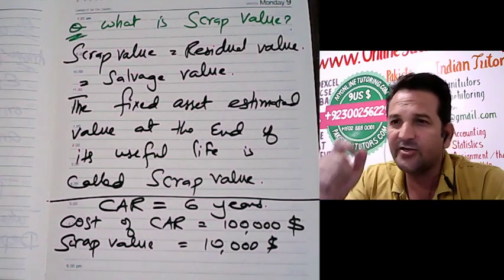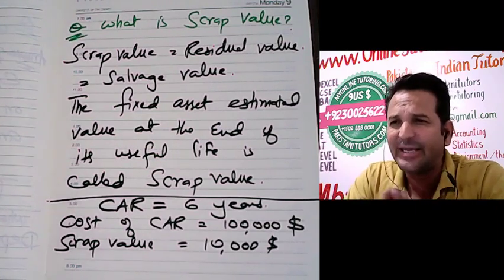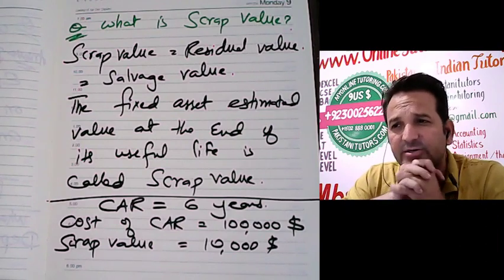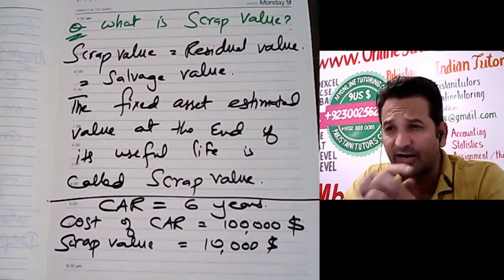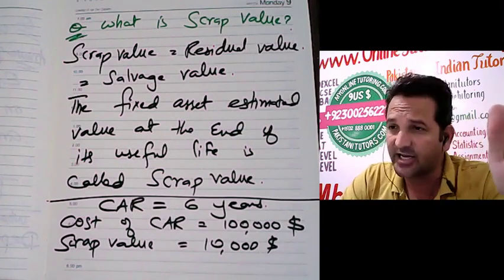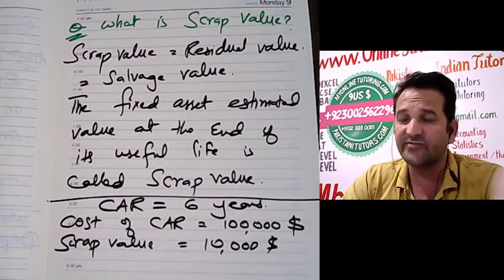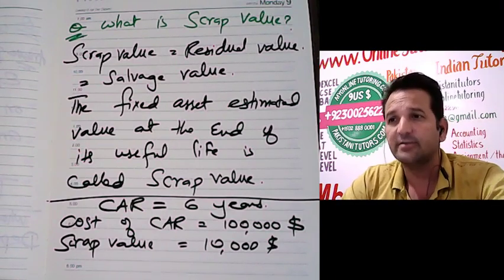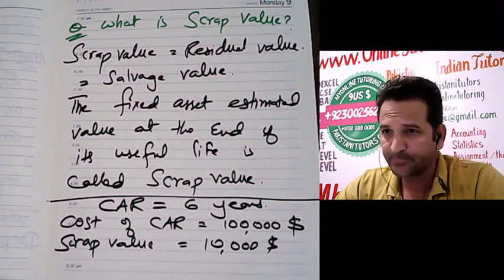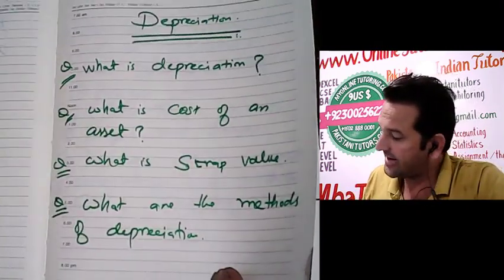Clear? So scrap value, residual value, salvage value. This lecture is equally beneficial for BCom, for intermediate, for MBA, for O-level, for A-level accounting. Whatever your level, just remember one thing: accounting will not change from one place to another, and depreciation will not change from one place to another. This is a very important point to understand. Okay.